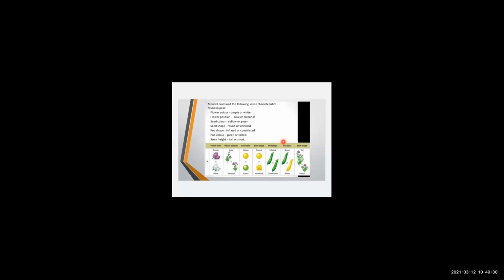Similarly, the last trait he examined was stem height. That is, stem height was also one of the characteristics of the pea plant. So basically, these were the 7 traits on which Mendel worked.